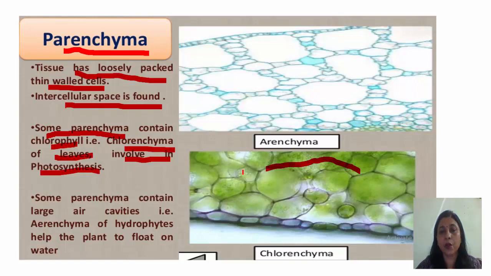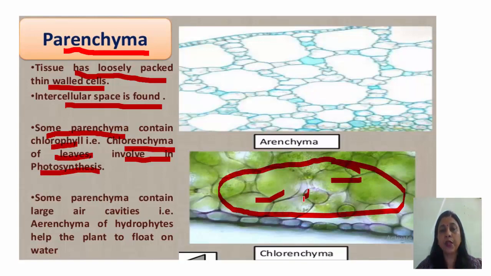You can see these chlorenchyma. This green color is due to the presence of chlorophyll. Okay.